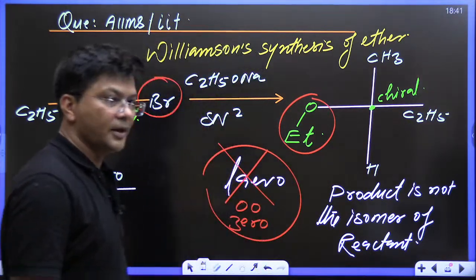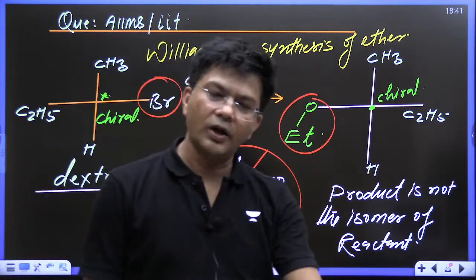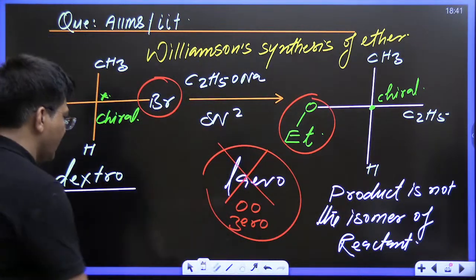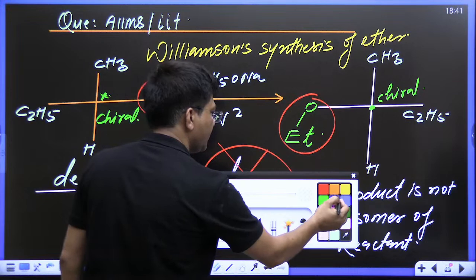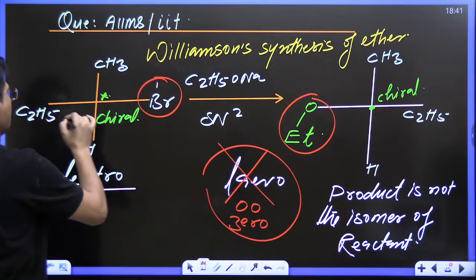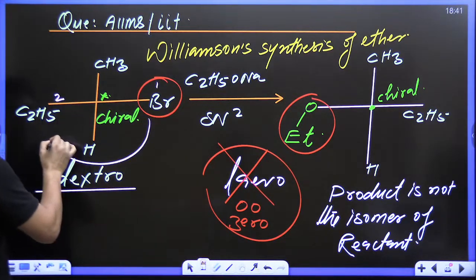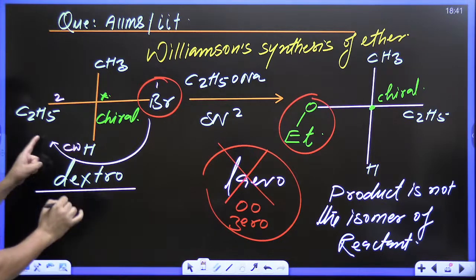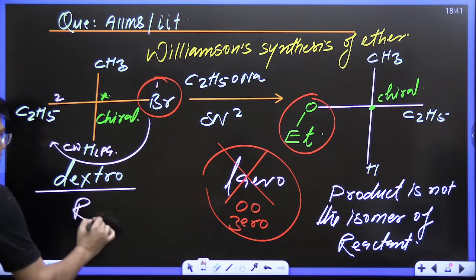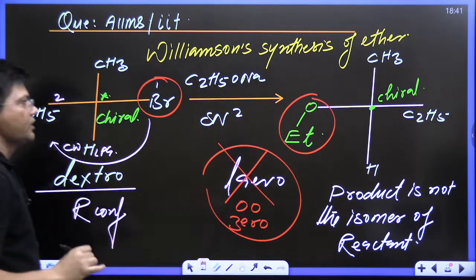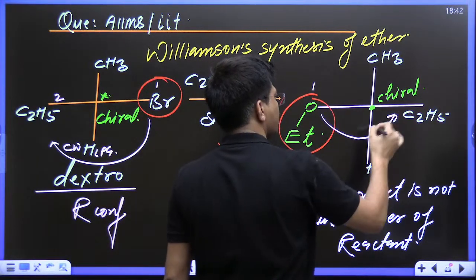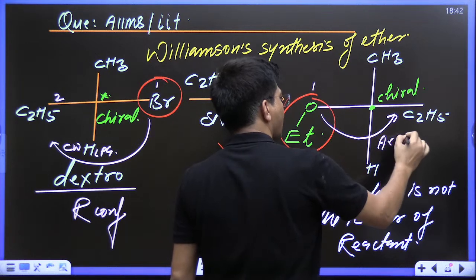Is everyone able to understand? Everyone, do let me know. Once we know this is R or that is S, we can say very well. See, we can find out the configuration. Number 1, number 2, the arrow is moving clockwise, and this LPG, the least priority group, is over here. We will say this is R configuration. In the other one, the arrow is going anti-clockwise and hydrogen is over here.